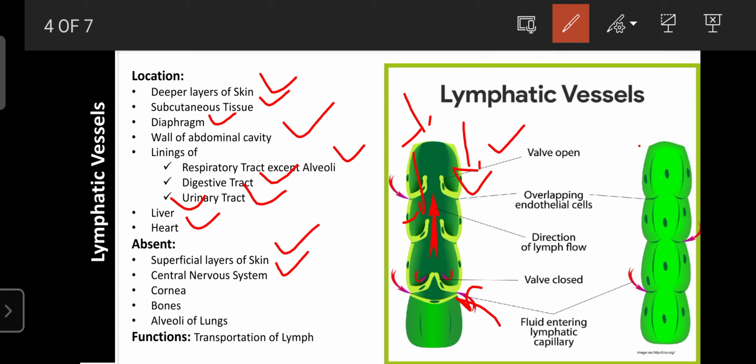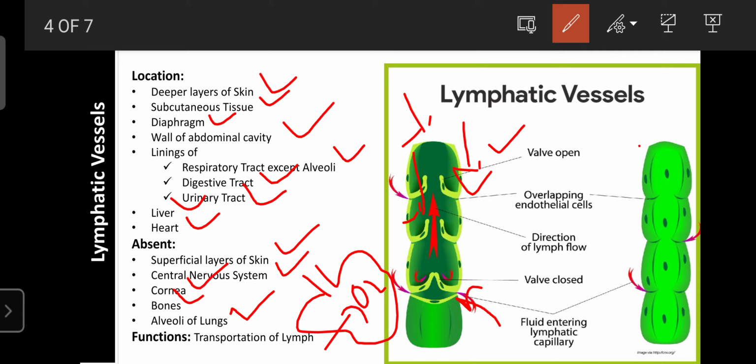Lymphatic vessels are not present in the central nervous system, and they are also absent in the cornea. That's why they are not involved in the recirculation of tears. They are also absent in the bones; bone does not have any lymphatic circulation or vessels. They are also absent in the alveoli of the lungs. Alveoli are air sacs where the exchange of oxygen and carbon dioxide takes place, and there too lymphatic vessels are absent.